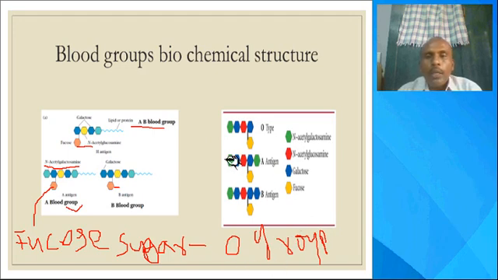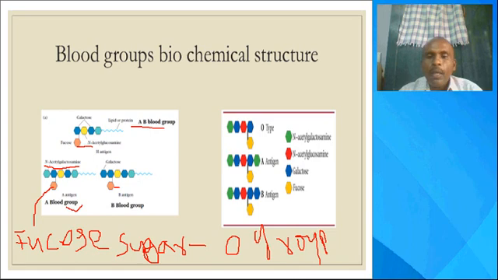For A blood group, the plasma contains anti-B immunoglobulins. B blood group contains anti-A immunoglobulins. AB blood group does not contain any type of these immunoglobulins, but O group contains both anti-A and anti-B immunoglobulins.